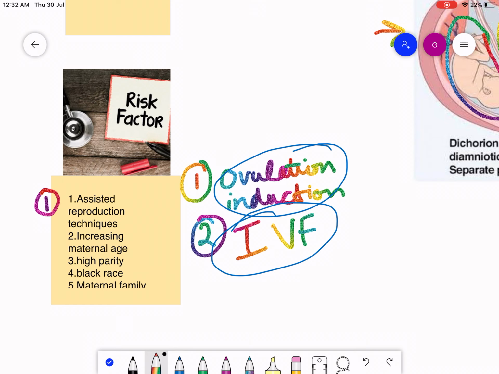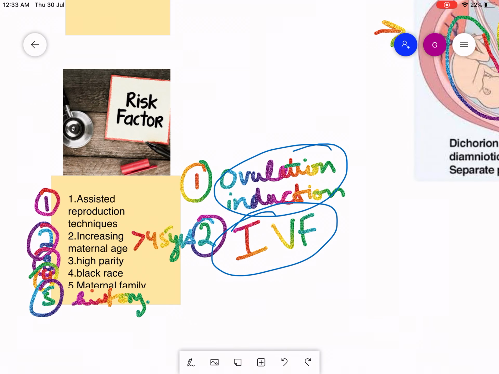The second risk factor is increasing maternal age. Greater than 45 years of age, it is said that there is more risk of having multiple pregnancy. Number three is high parity. Number four is black race, and number five is maternal family history.